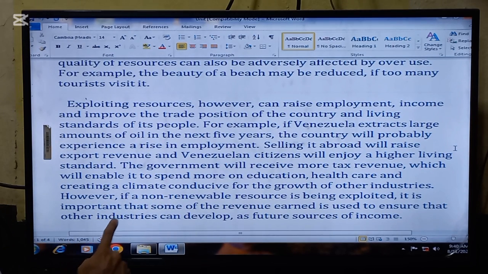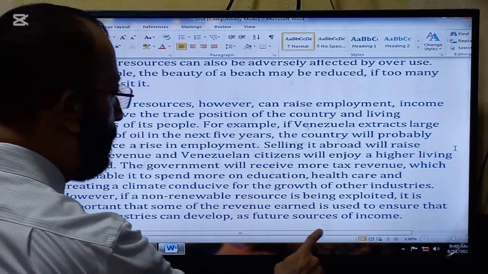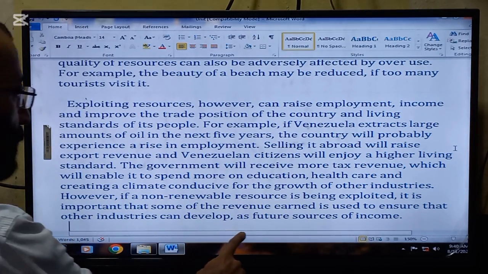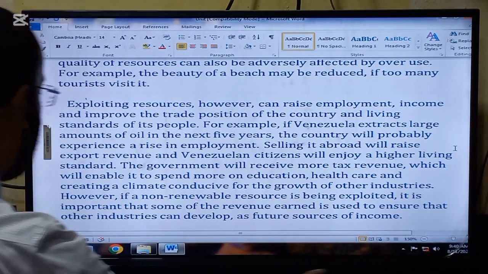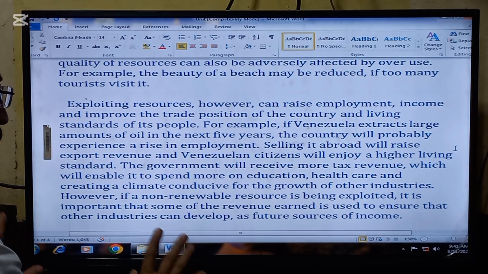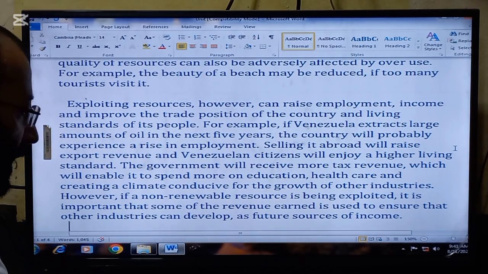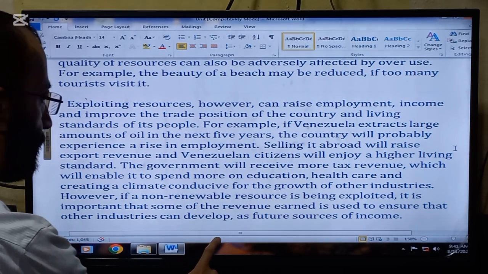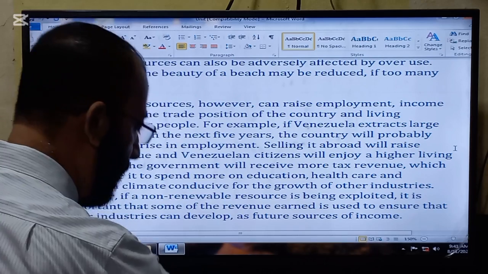However, if a non-renewable resource is being exploited, it is important that some of the revenue earned is used to ensure that other industries can develop, because the whole burden should not be put on one industry. So there should be parallel industries, so the burden on the main industry is reduced, as future sources of income.